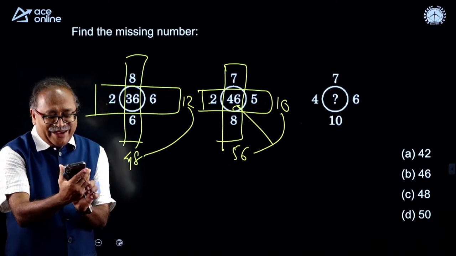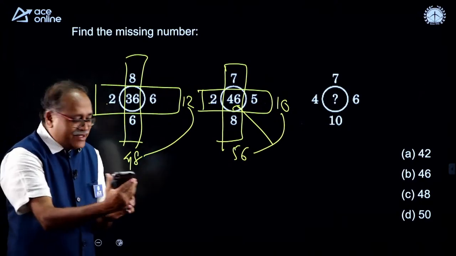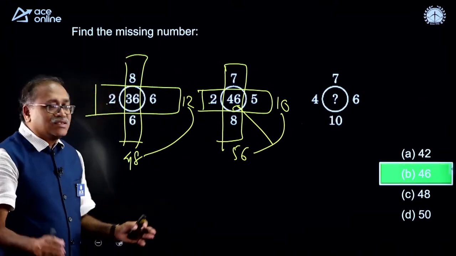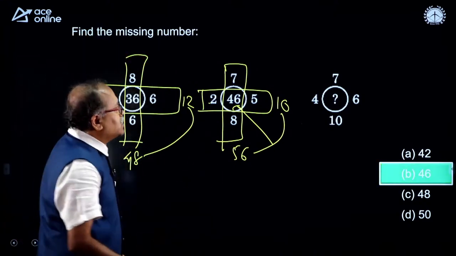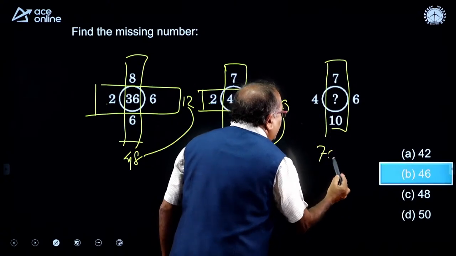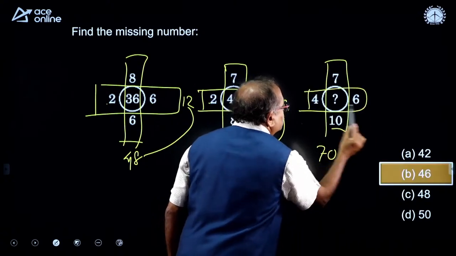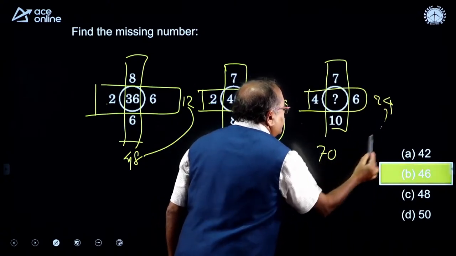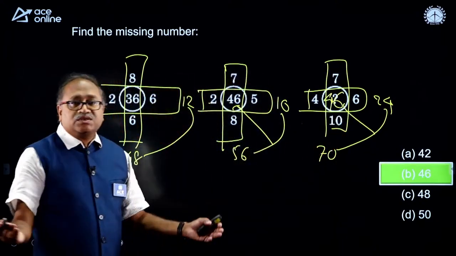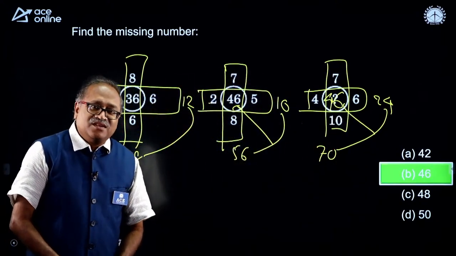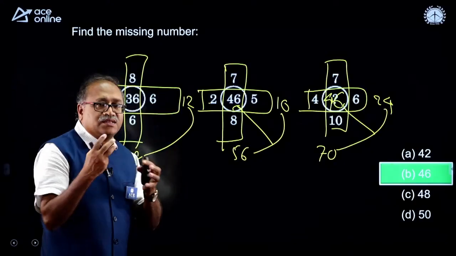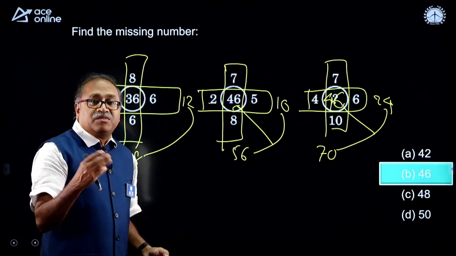Oh my God, Ganesh has already answered it. So, let me check the answer. It is 46. So, how is it 46? This is 70, and here I notice that this is 24, and 70 minus 24 is 46. That is well said. You have to do a lot of practice to catch the logic, like number series.